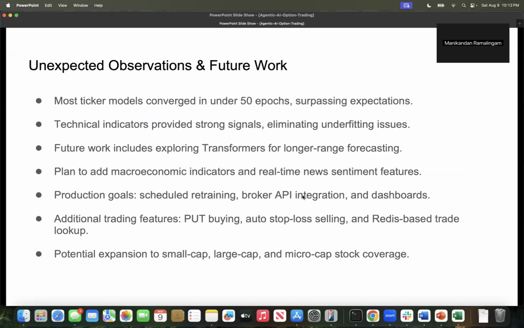Regarding the future work, the production goals are scheduled retraining and broker API integration like Robinhood, Ameritrade, and dashboards. Additional trading features I can add are things like put buying, and auto stop loss selling is something we can look into in future. And a Redis based trade lookup so that we accidentally cannot place the same trade again for one that got executed already, right? And potential expansion to small cap, large cap, and micro cap stock coverage in future as well, right?